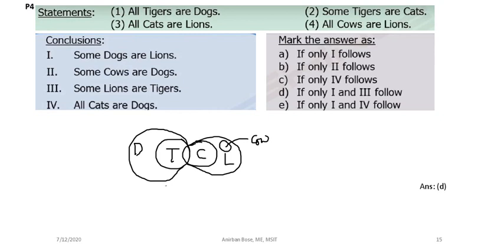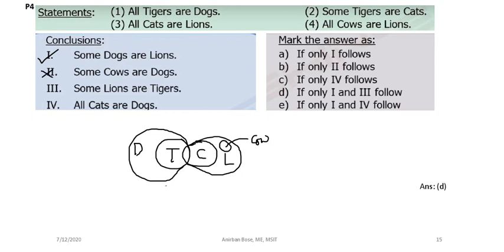Now see the conclusions one by one. The first conclusion: some dogs are lions. That is true. Something is common, so this is true. Some cows are dogs: some cows might not be dogs, clear from this diagram. So this is not true.